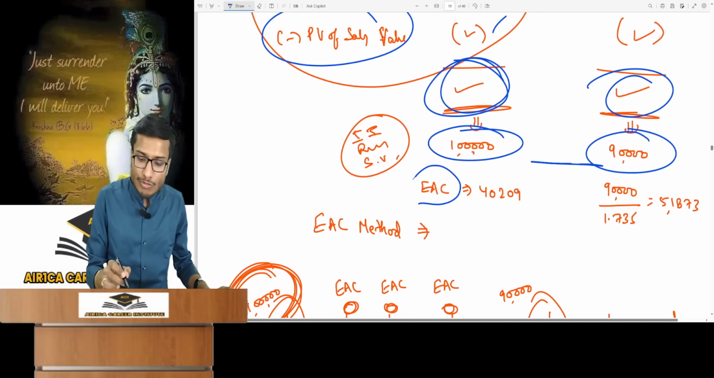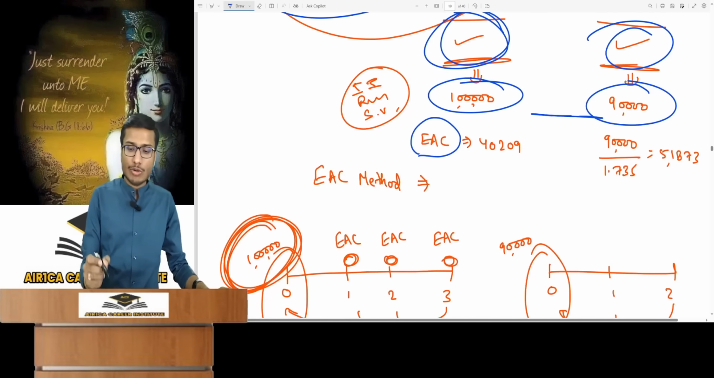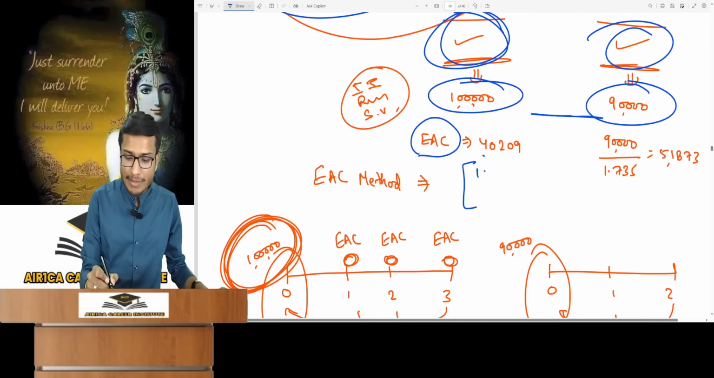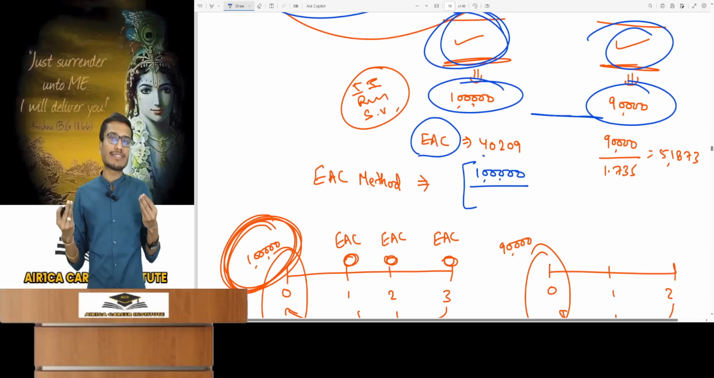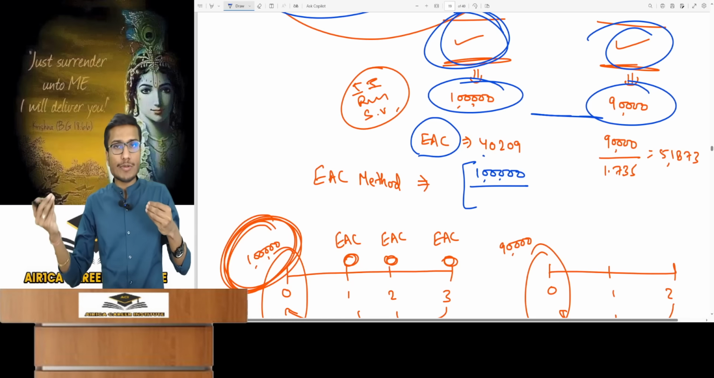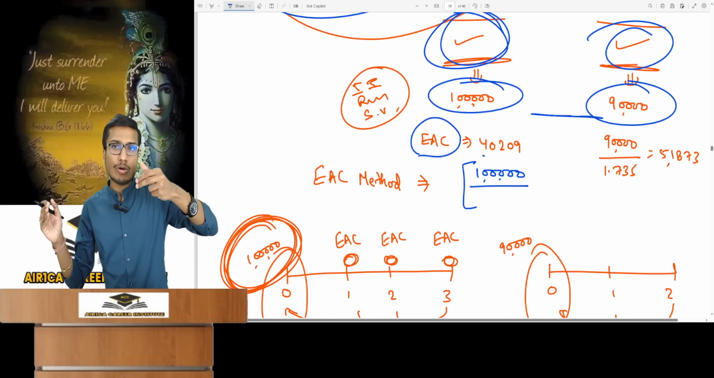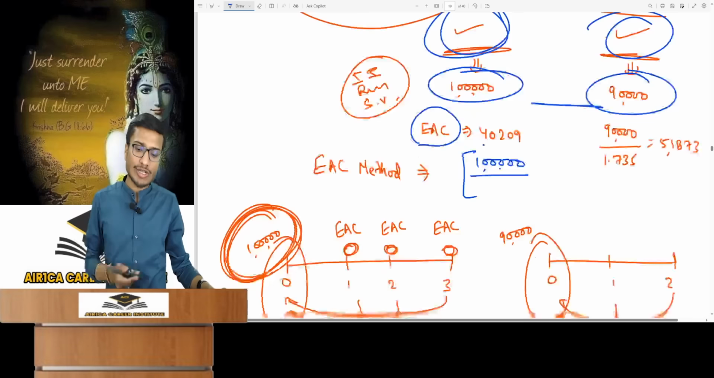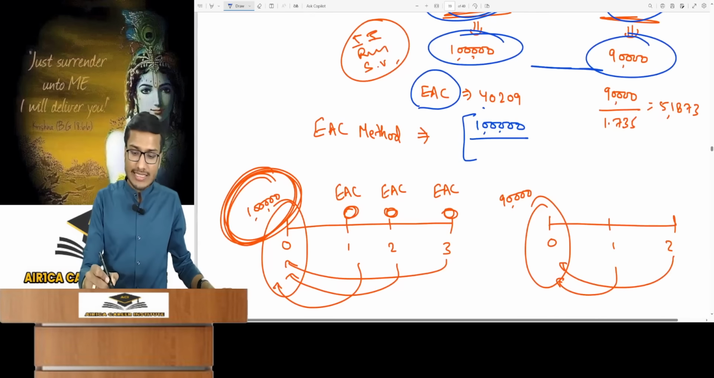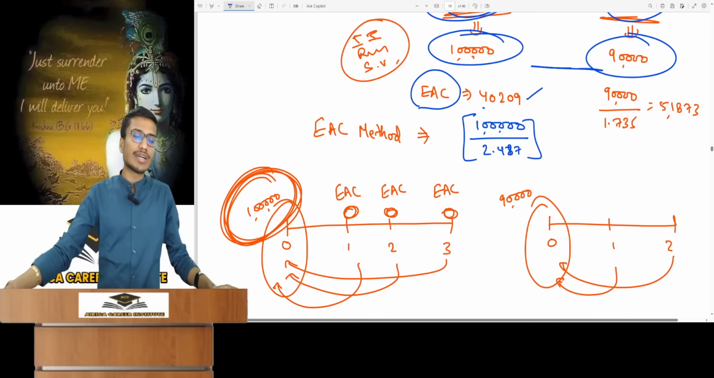Now, calculate the equivalent annual cost. What is equivalent annual cost and how is it calculated? It is very easy since you have already determined the PV of cash outflow. You have to divide it by the PVAF, meaning its useful life defines its usage period, calculated using its discounting rate. So in this case, if you divide 1 lakh by 2.487, it will be 40,200.